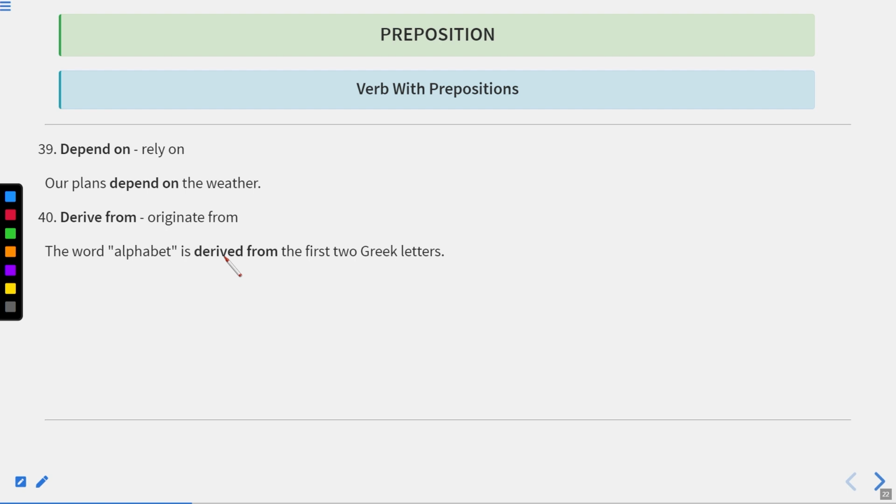Depend on means rely on, trust someone. Our plans depend on the weather. Derive from, originate from. The word alphabet is derived from the first two Greek letters. Now let us move to the next one.